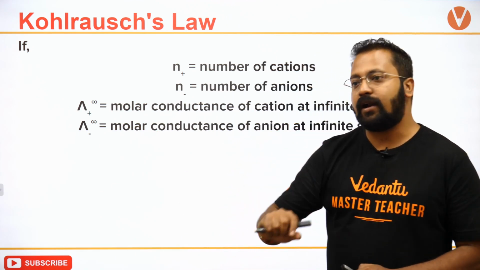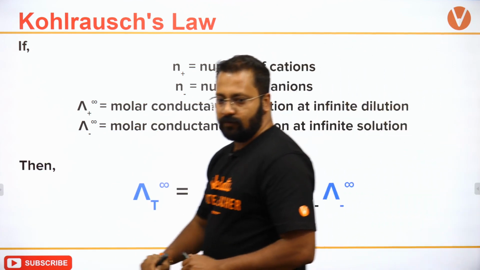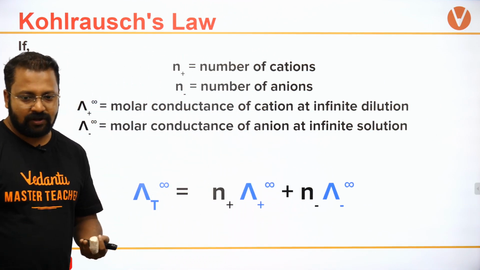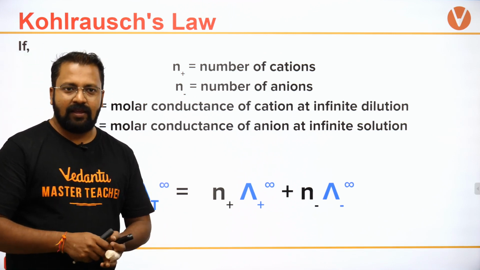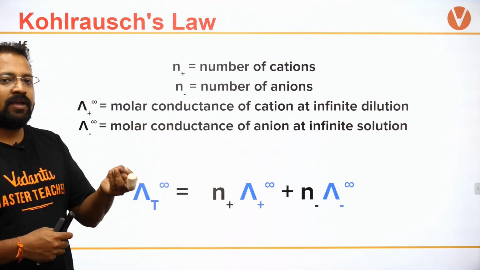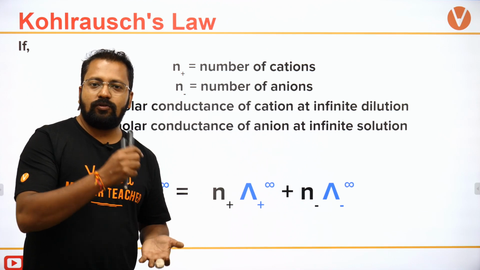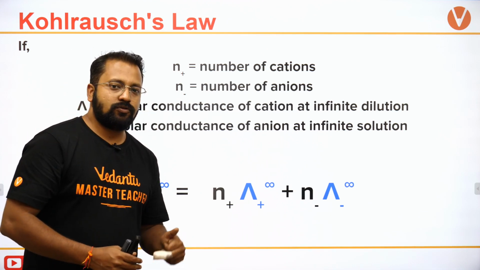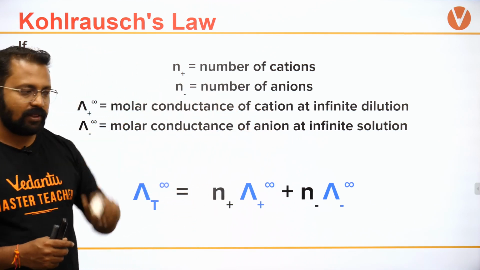Then total molar conductance will be equal to this. This is Kohlrausch law. Okay, zero concentration पे पहुंचना बहुत मुश्किल है. Zero concentration हम पहुंच नहीं सकते हैं. We can only go up to there. Zero concentration का मतलब there is no electrolyte present. तो आपने पानी डालना शुरू किया तो concentration can only decrease. It cannot become zero. So we get concentration tending to zero.